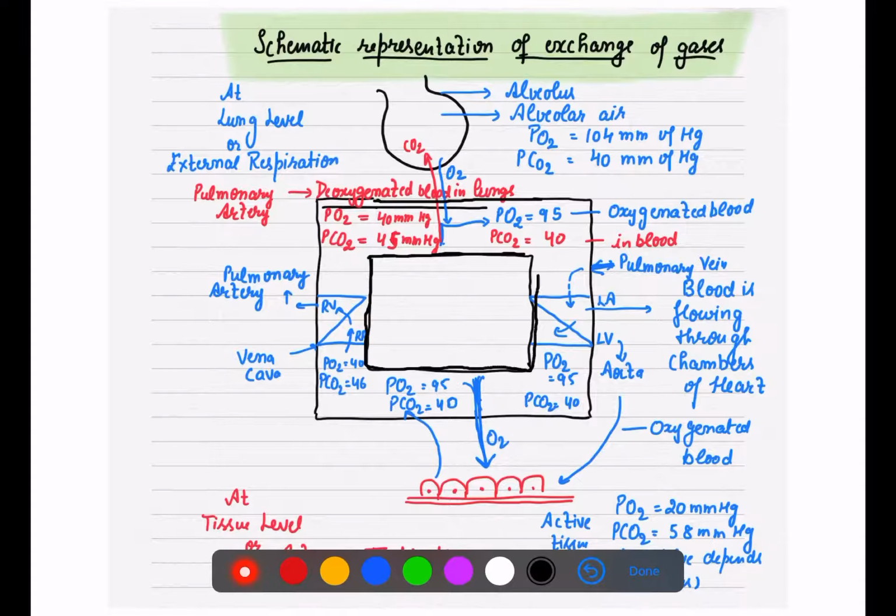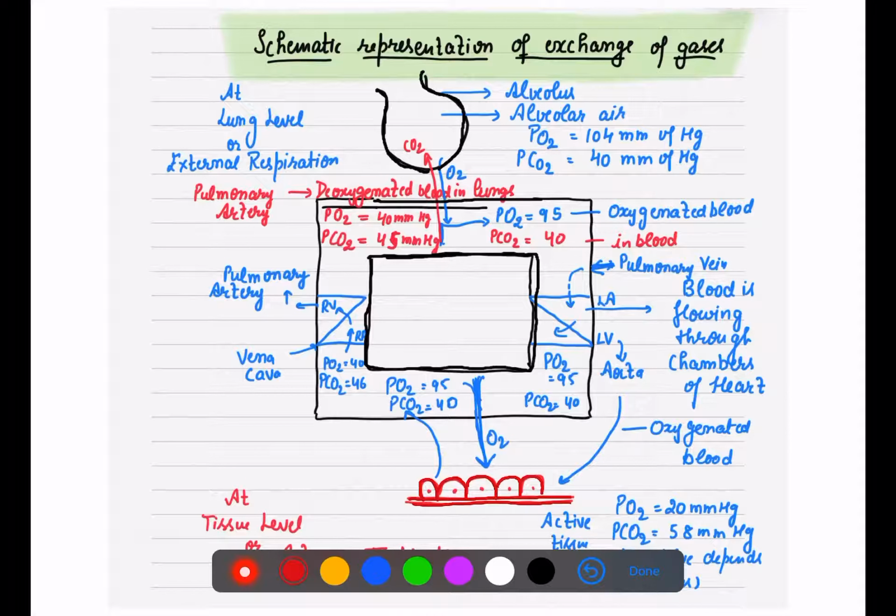Here we have drawn our alveoli, and at the lower level we have drawn our tissues, because we have to watch the exchange between your alveoli, tissues and your blood.